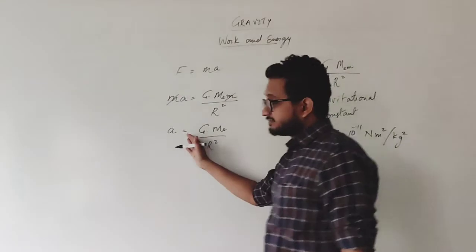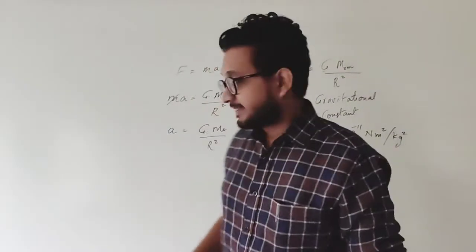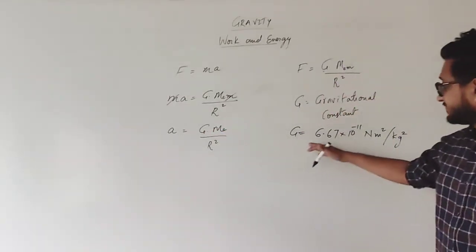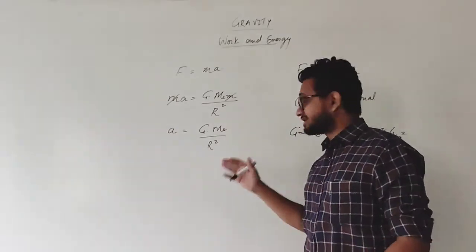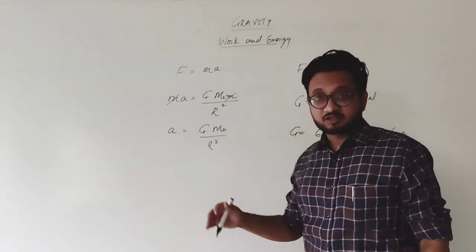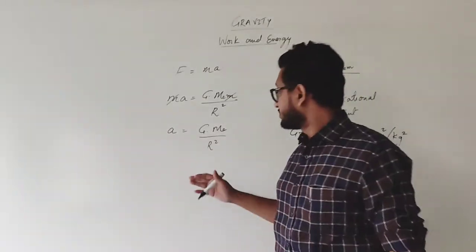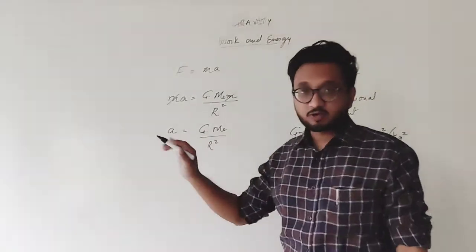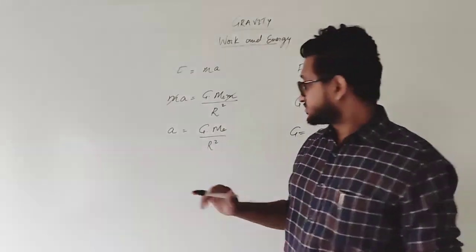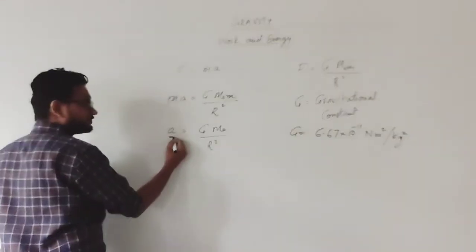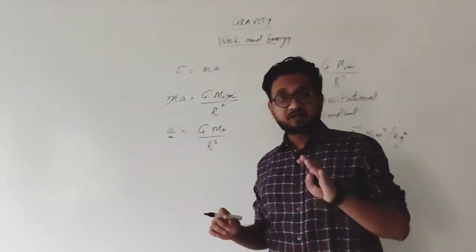So gravitational constant into mass of earth upon radius of earth square. Now at this point you will see that the gravitational constant has this value. The mass of the earth, its value is 6 into 10 raised to something kilograms, that is also constant. And the radius of the earth is also constant. We cannot change the radius of earth, it is as it is. So all of these values are constant, which are not going to change for the surface of earth. And so the acceleration of the object when it is free falling is also not going to change. It's going to remain the same.